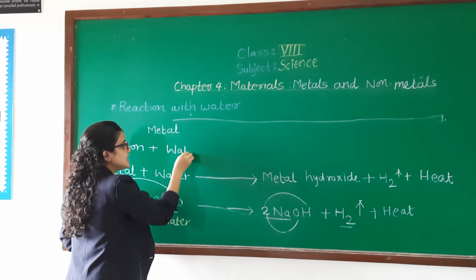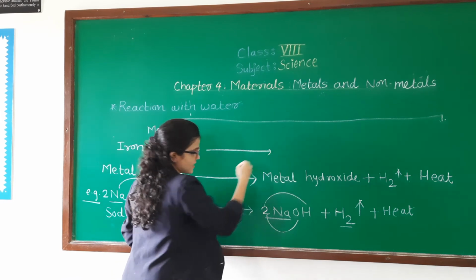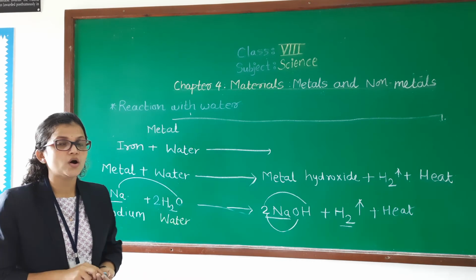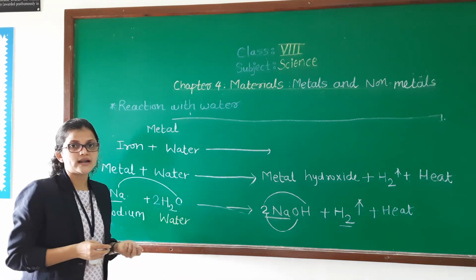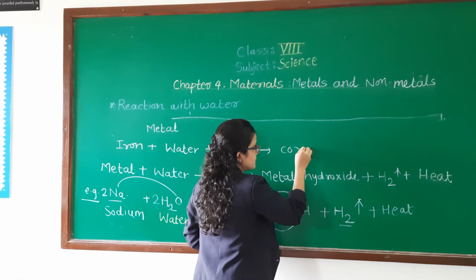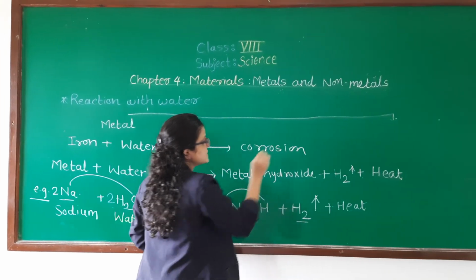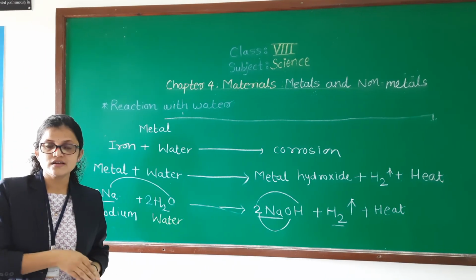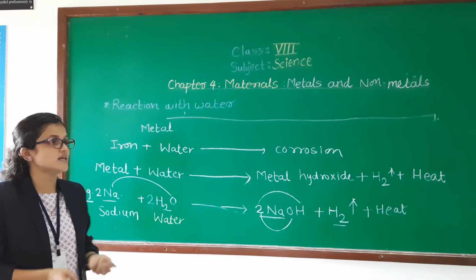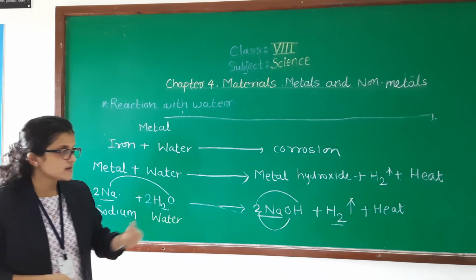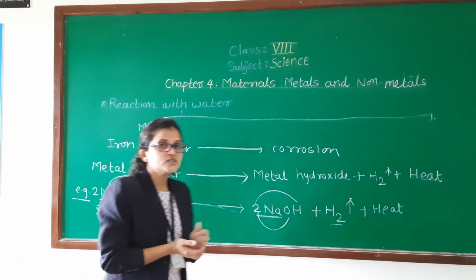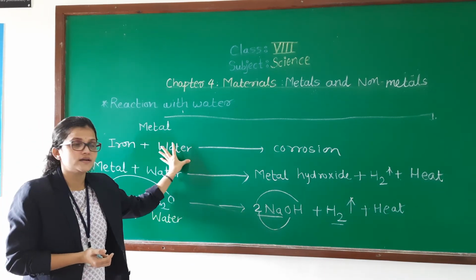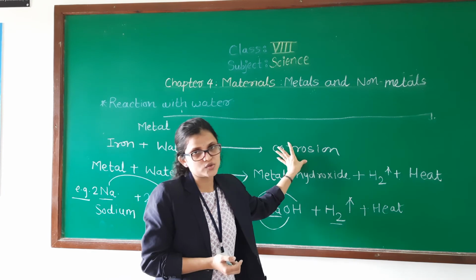Iron reacts with water, and that we call corrosion. When iron reacts with water or moisture or atmospheric oxygen, a compound forms on it. This is called corrosion. So it is also one reactivity pattern of iron with water, that it forms corrosion.